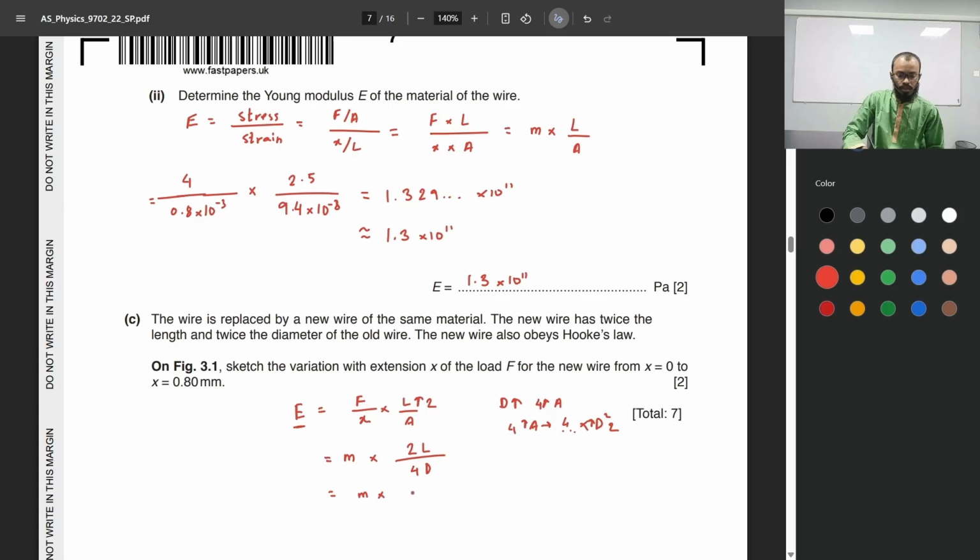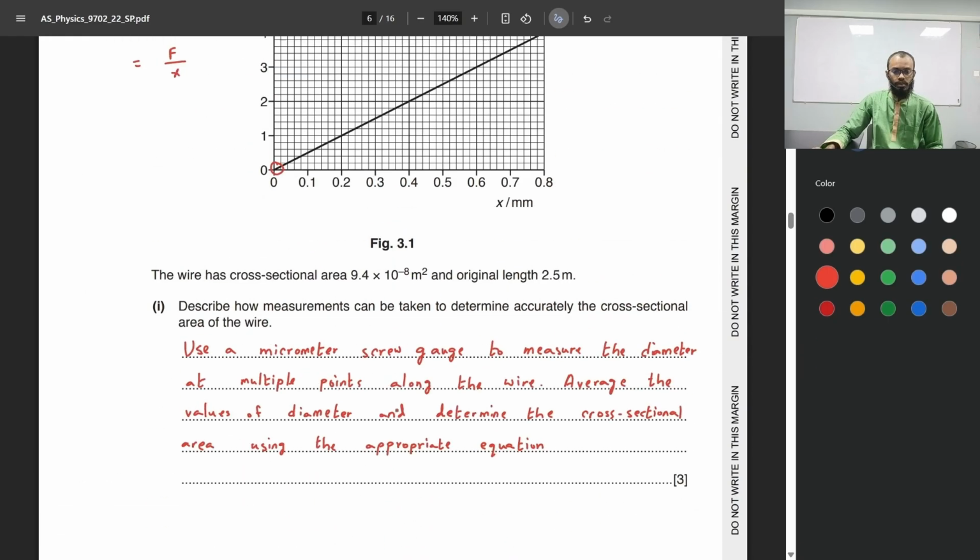Why? Because 2 over 4 gives us 1 over 2. So half times length over diameter. So if we want to come back to this equation right here, the initial equation, we need to cancel out this half somehow. And the only way to do it is to multiply the gradient by 2, which means the new graph will have twice the gradient.